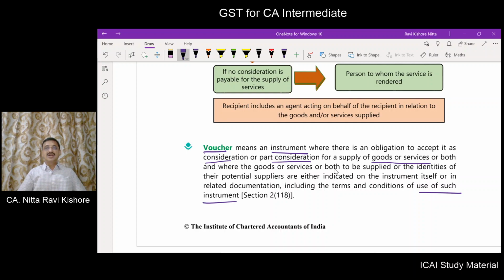Now there is an obligation to accept it as a consideration or as a part of the consideration. My dear friend, you went to a shop in a shopping mall. The salesperson there informed you that,